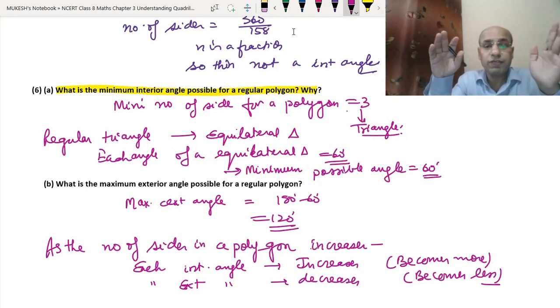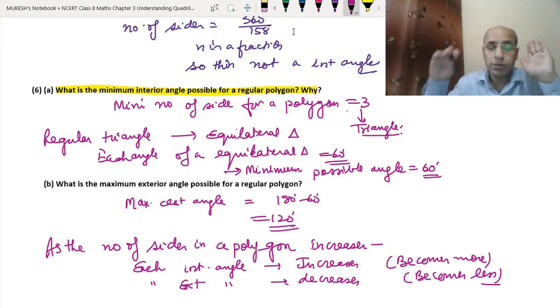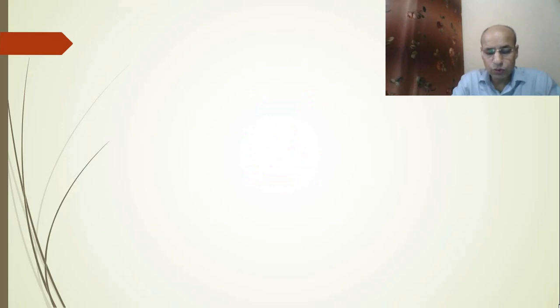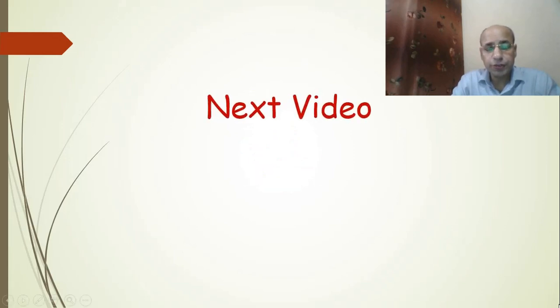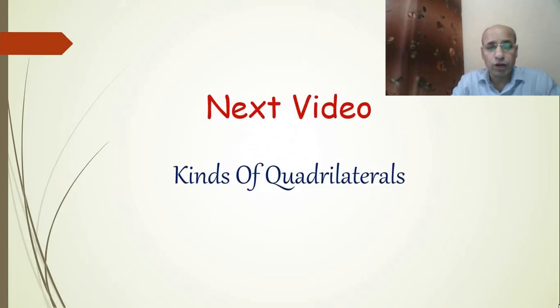So students, today we have done the examples and exercise 3.2 in this video. If you have any doubt, you can always write to me on WhatsApp or email. Okay. So dear students, in the next video we will do the different kinds of quadrilateral, like kite, trapezium, parallelogram, rectangle, square, and rhombus. We will do all these in the next video.